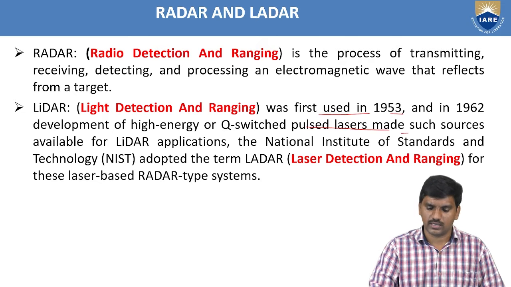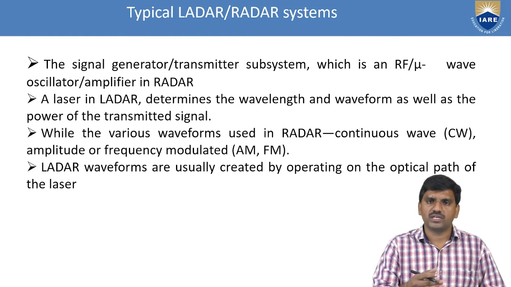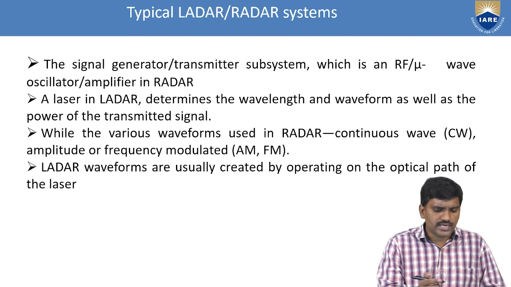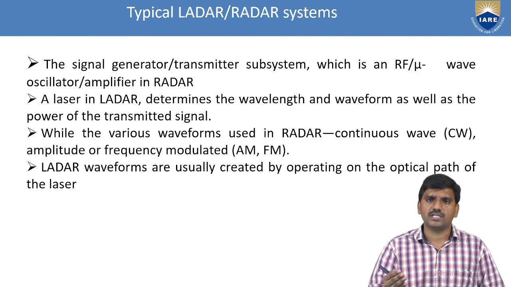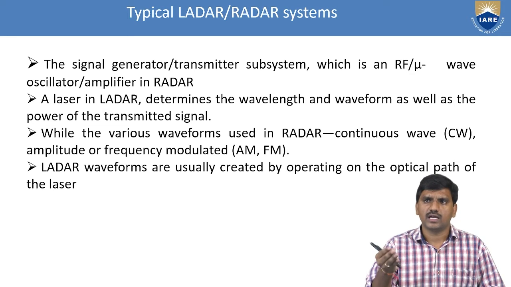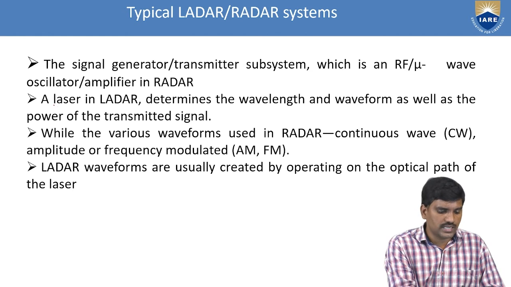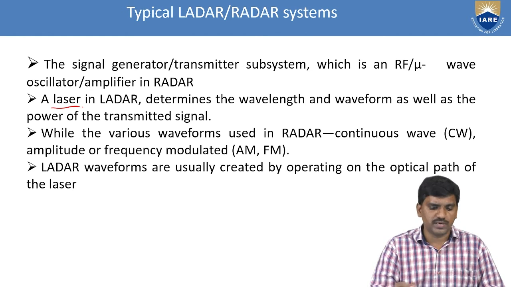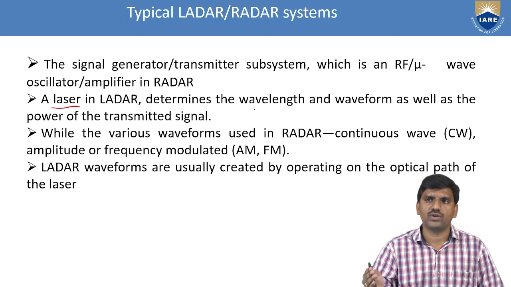So this is about laser detection and ranging. Now some differences between radar and LiDAR. In the signal generator, the transmitter subsystem in radar has a radio frequency or microwave oscillator with an amplifier. But in LiDAR, a laser signal is used to transmit, which determines the wavelength and waveform as well as the power of the transmitted signal.